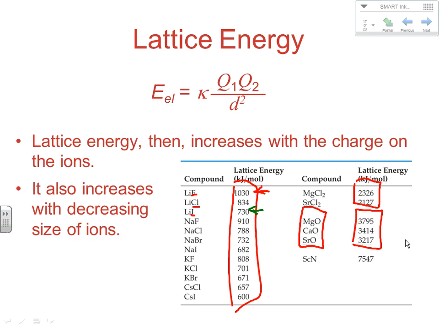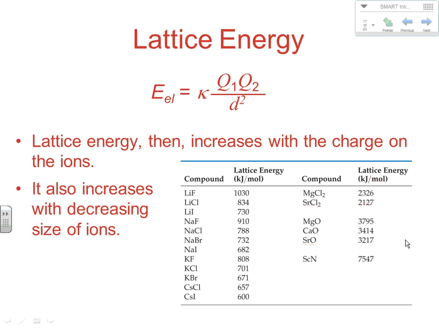So as the ion size decreases, and it decreases across a period, and it increases down a family, as it decreases, then the lattice energy is going to increase. So you'll notice that LiF, with that smaller fluoride, has a higher lattice energy than LiI. And you'll see the same trend within a group as well. It's just that it's going to be opposite because remember when you go down, you're getting a larger ion, so therefore you would see the lattice energy decrease, like in the case of going to I minus.